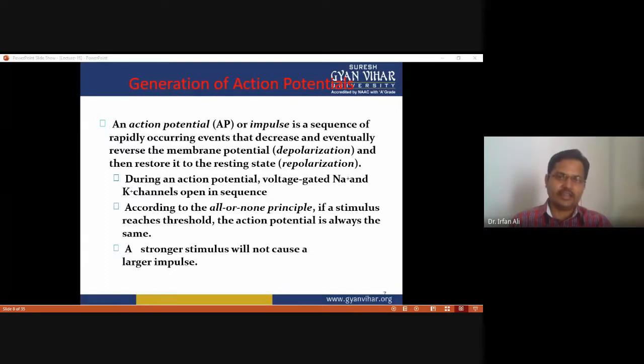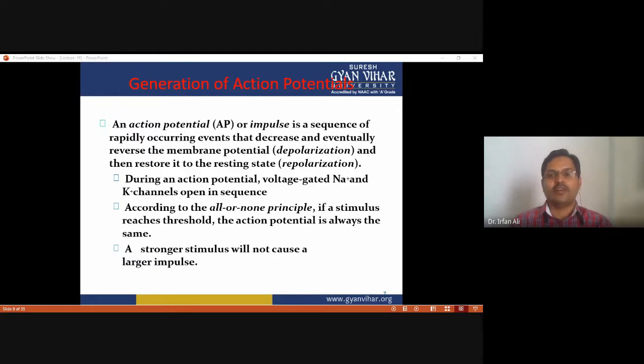An action potential is a sequence of rapidly occurring events that decrease and eventually reverse the membrane potential, that is depolarization, and then restore it to the resting state, that is repolarization. So this process generates the action potential: depolarization, repolarization, hyperpolarization, then again the resting phase.